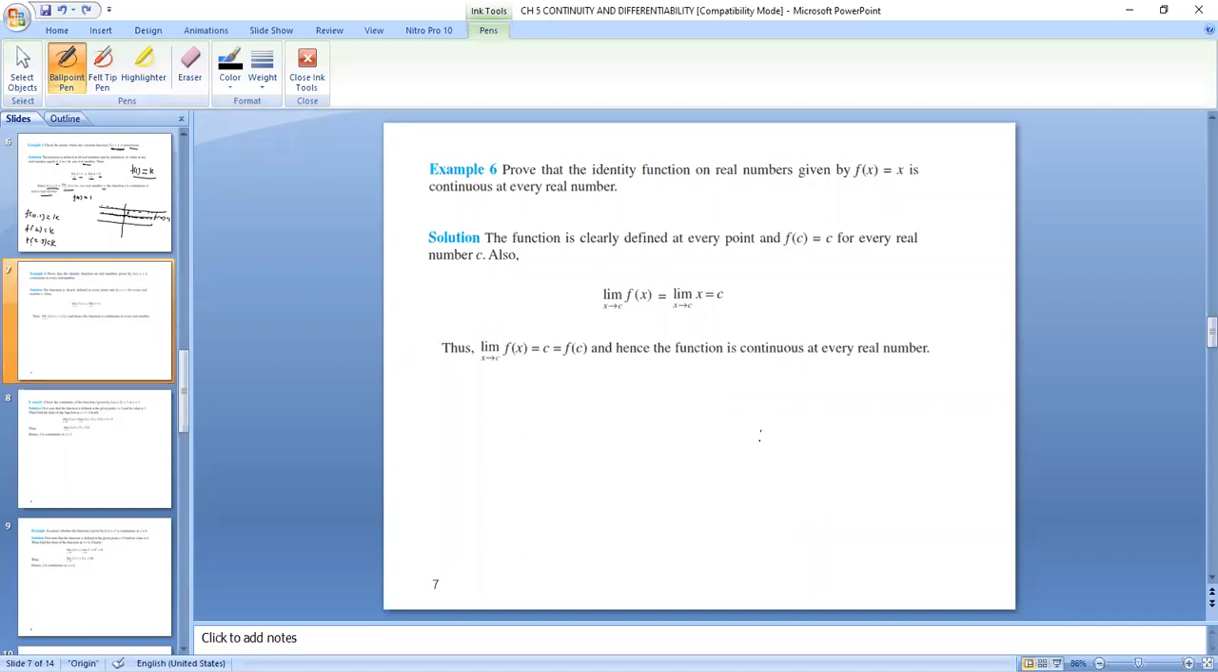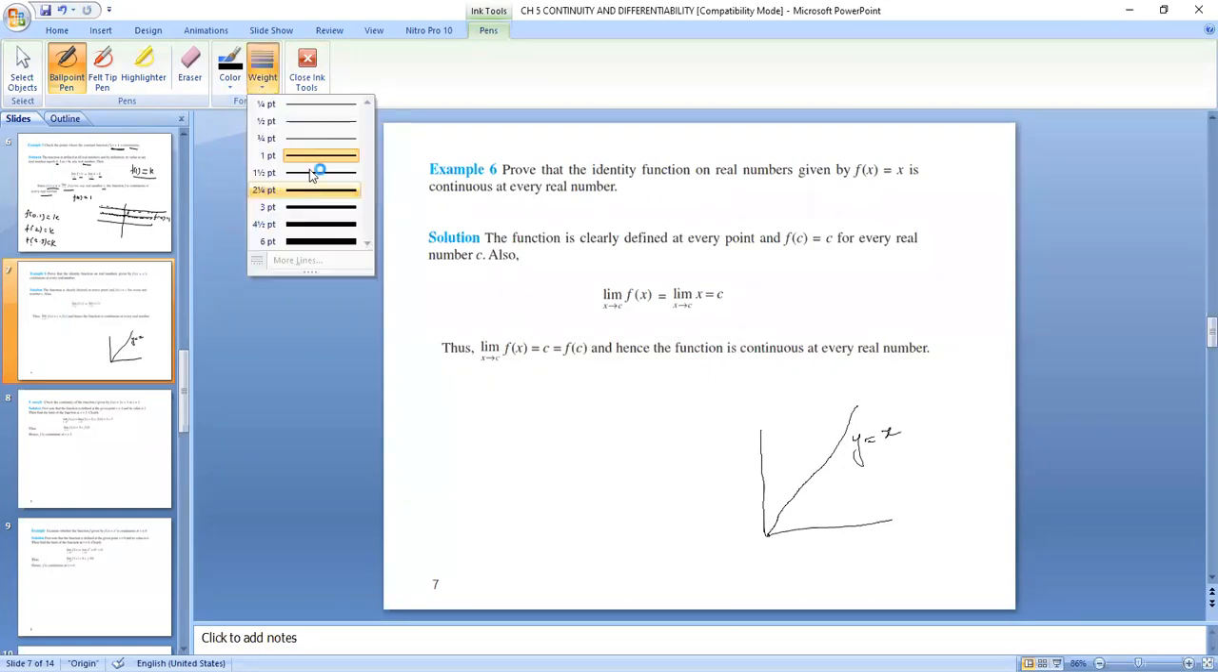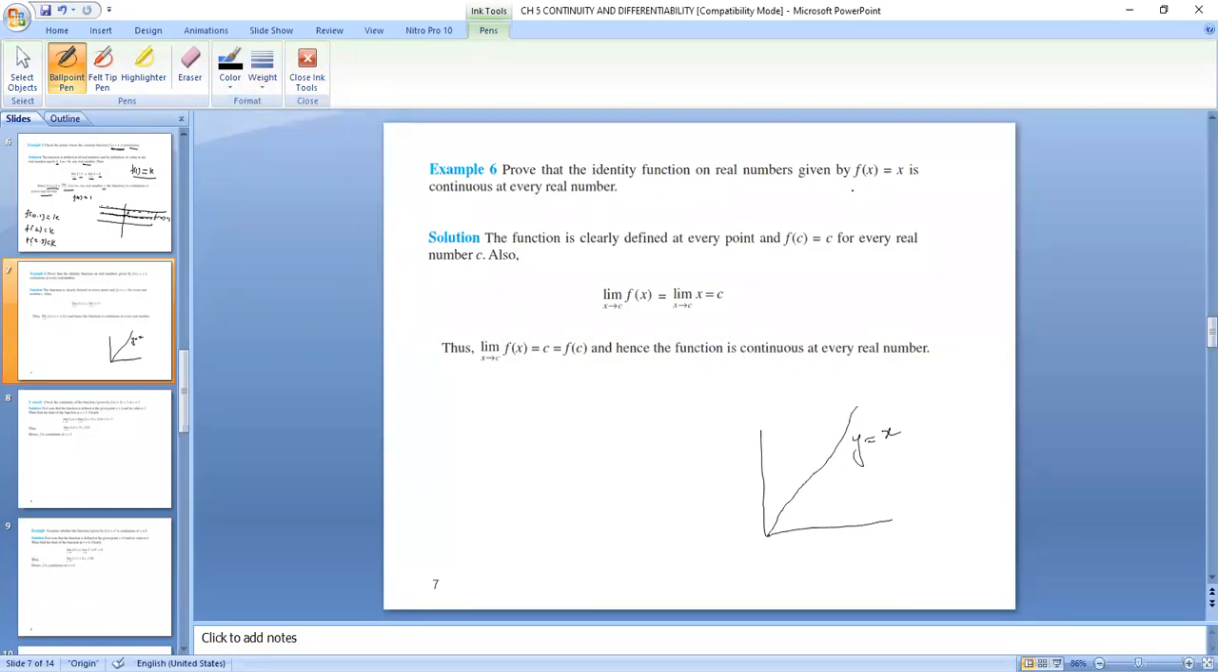The graph of f of x is a line at an angle of 45 degrees, right? It will be a straight line. It is due to this pen that the line is not going to look straight, but the graph will be a straight line, y equals x, right? And it is a continuous function. We know this from when we plotted the graph of the function y equals x.